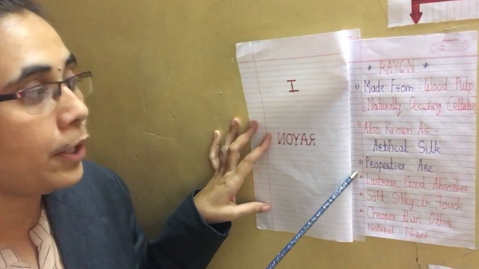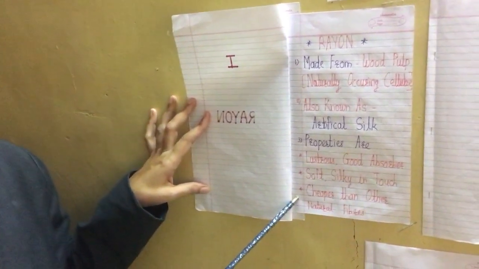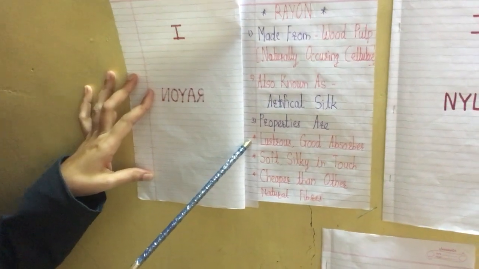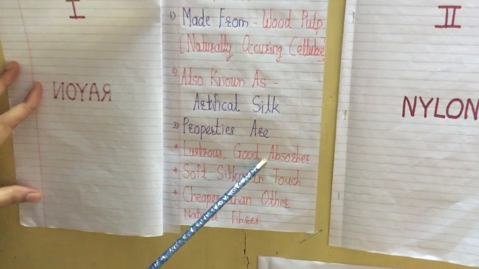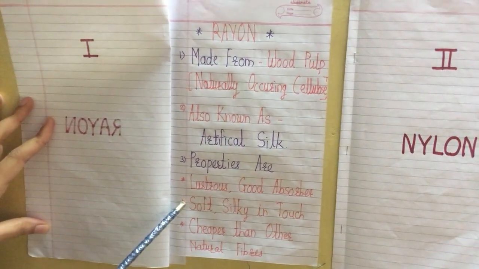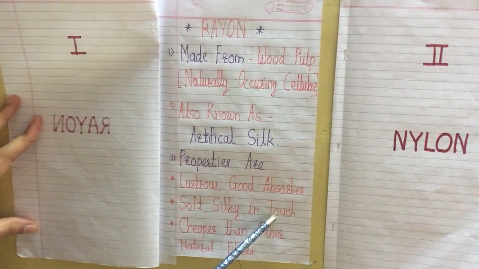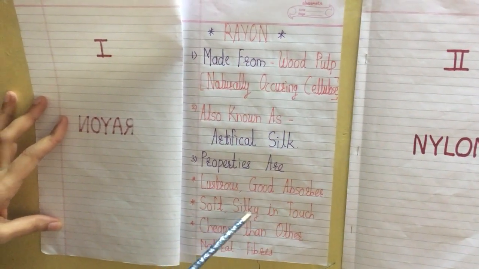And the third point of rayon is property. There are 3 properties of rayon. First, rayon is lustrous and a good absorber; it absorbs sweat and water properly. Second, it is soft and silky to the touch. When we touch rayon fiber we feel it soft and silky.